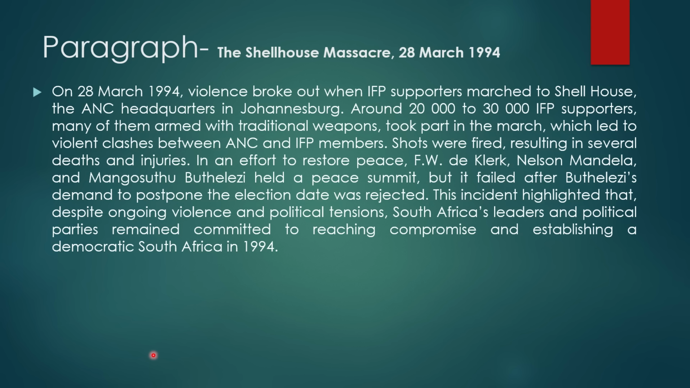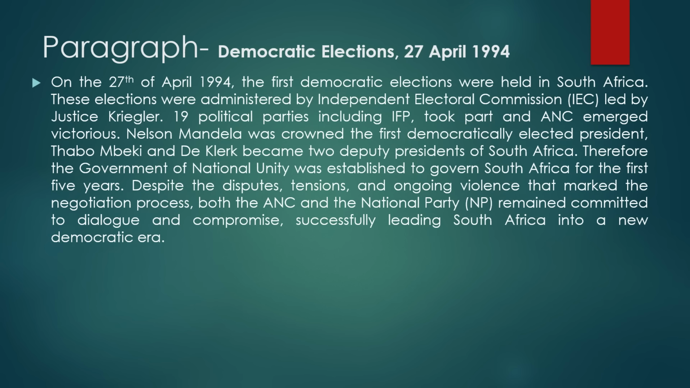In an effort to restore peace, FW de Klerk, Nelson Mandela and Mangosuthu Buthelezi held a peace summit, but it failed after Buthelezi's demand to postpone the election date was rejected. This incident highlighted that, despite ongoing violence and political tensions, South Africa's leaders and political parties remained committed to reaching a compromise and establishing a democratic South Africa in 1994.